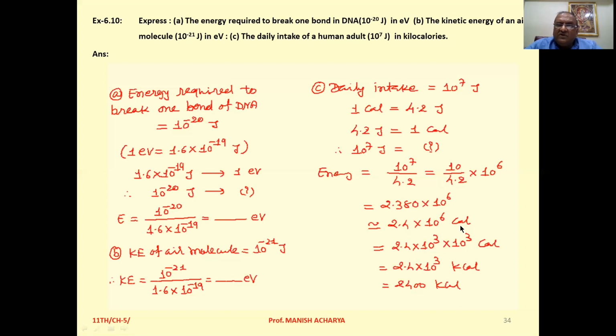So now joule is converted into calorie, but we want the answer in terms of kilocalorie. Now 2.4 into 10 raised to 6, this 10 raised to 6 is divided in two parts, 10 raised to 3 and 10 raised to 3. 10 raised to 3 means kilo. So your answer is 2.4 into 10 raised to 3 kilocalorie, or 2400 kilocalorie.